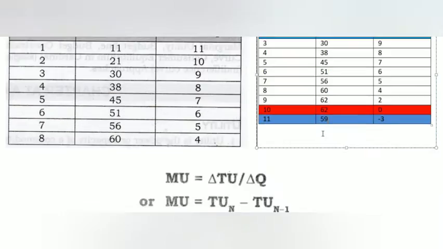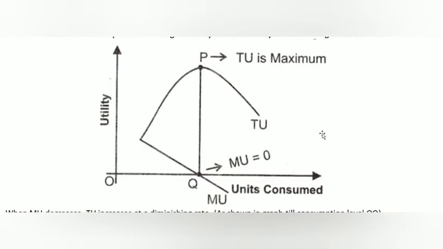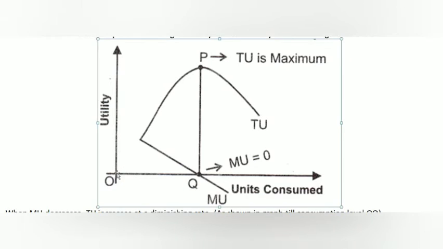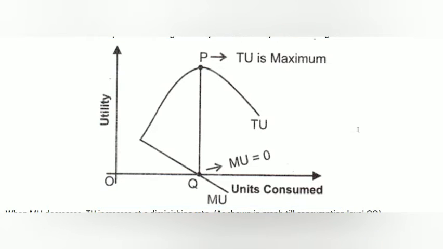When we draw this curve, this is called the total utility curve, and this one is called the marginal utility curve. From the origin to this point, total utility and marginal utility both increase.